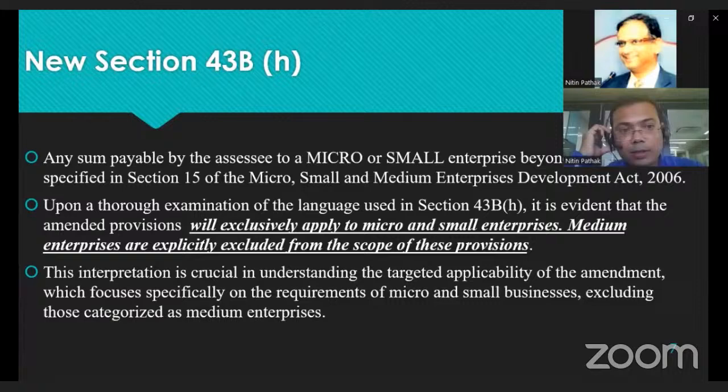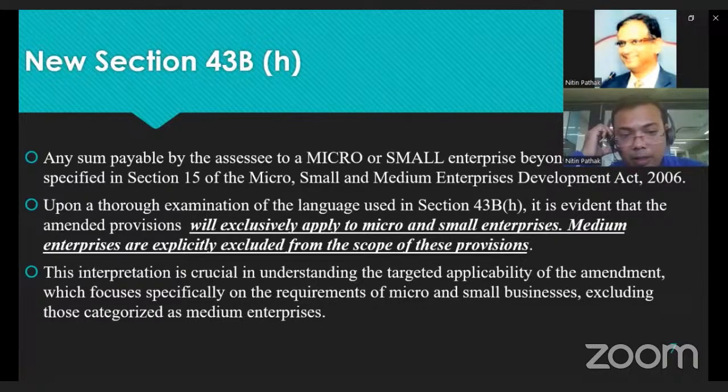In short, new section 43BH says that for any amount payable by a buyer to a supplier, where the supplier is a micro or small enterprise, the buyer needs to make payment within the time limit specified under section 15 of the MSME Act 2006.